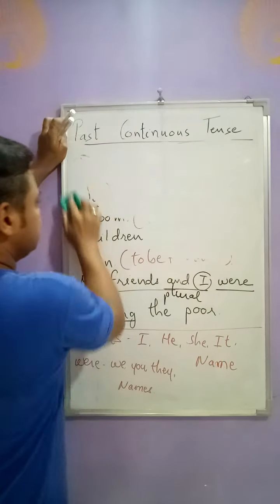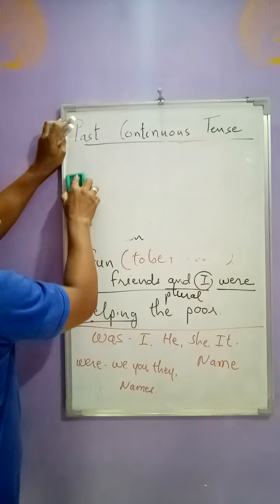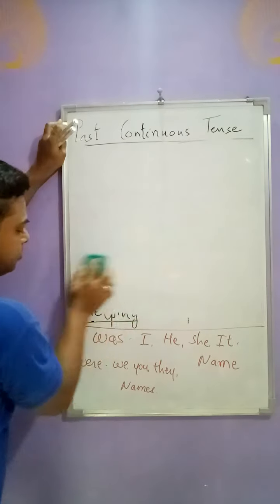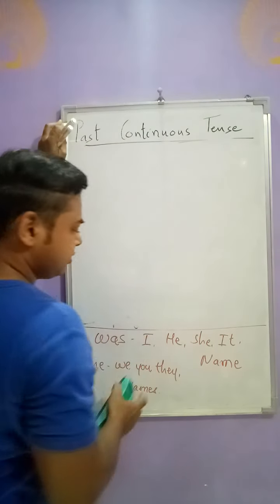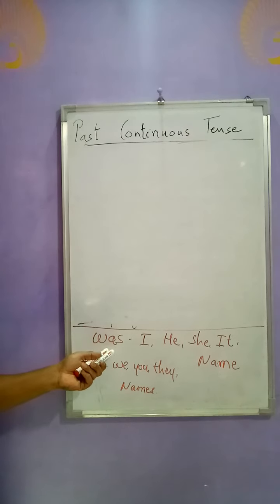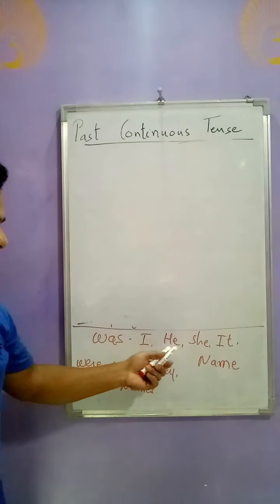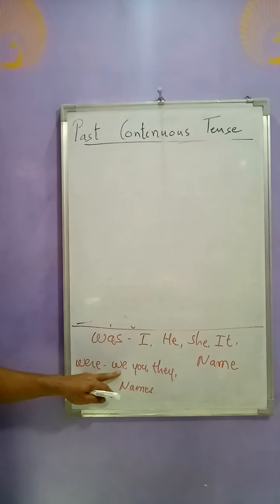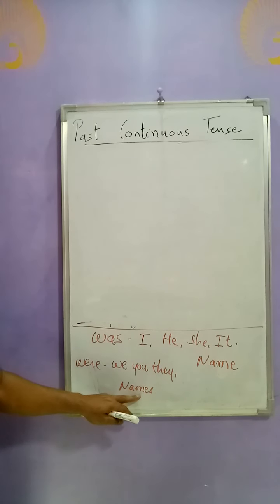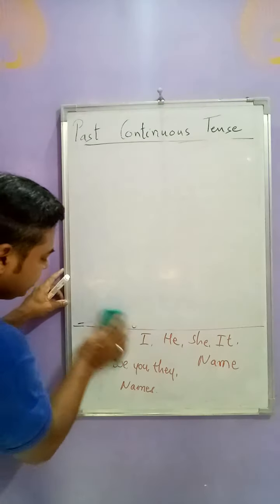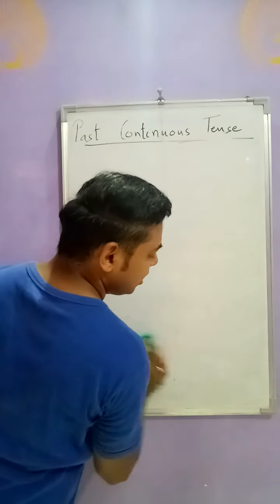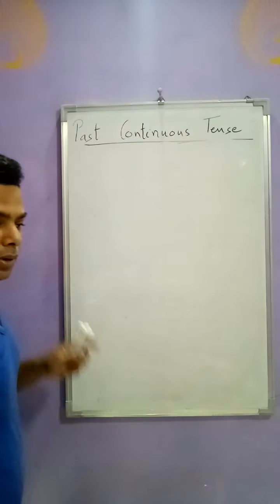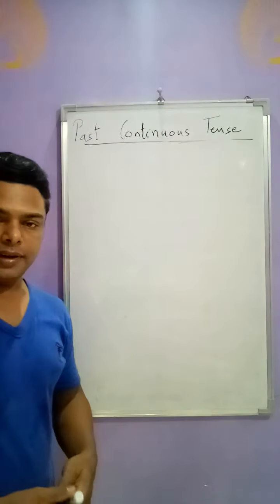In past continuous tense, friends, mostly you have to remember which form of to be matches with the subject, and that is what is given here. See, was can be used with I, he, she, it, and one name, and were can be used with we, you, they, and names. So you have to remember these, friends. Now let's go towards negative sentence. That means we are going to learn nakaratmak vakya, negative sentences.